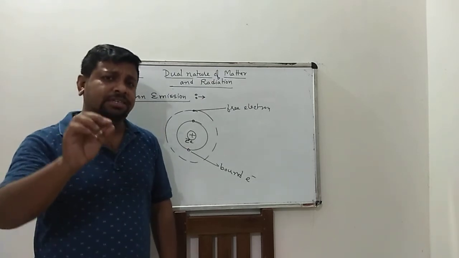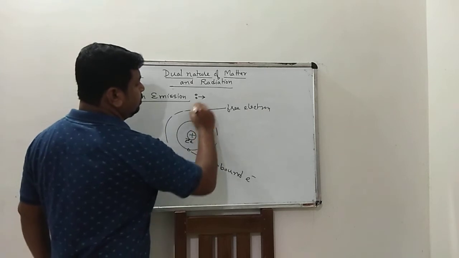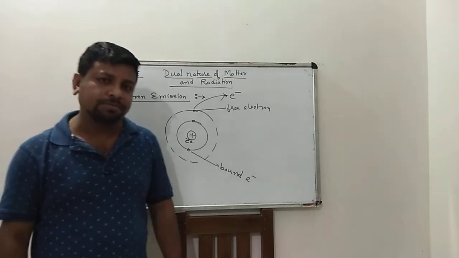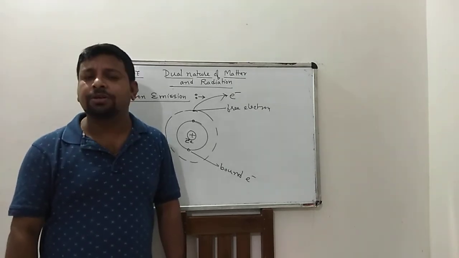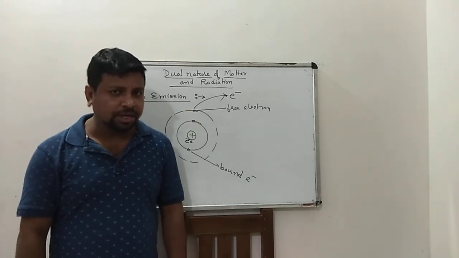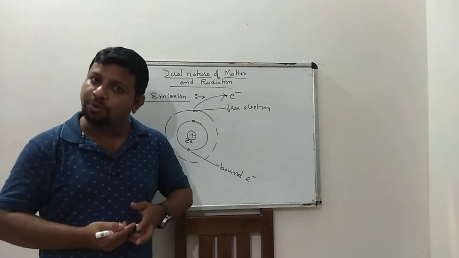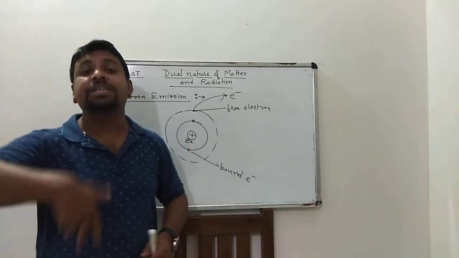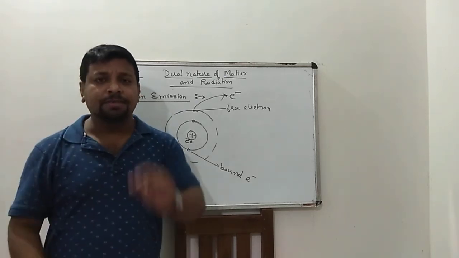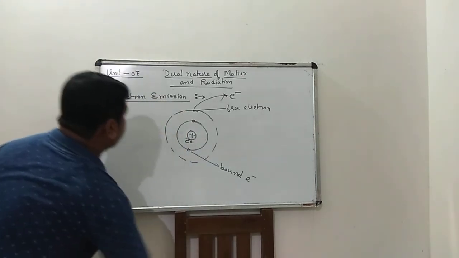So this process of emission of electrons from the metallic surface is known as electron emission. A minimum amount of energy is required to eject the electron from the metallic surface. That energy is known as work function.